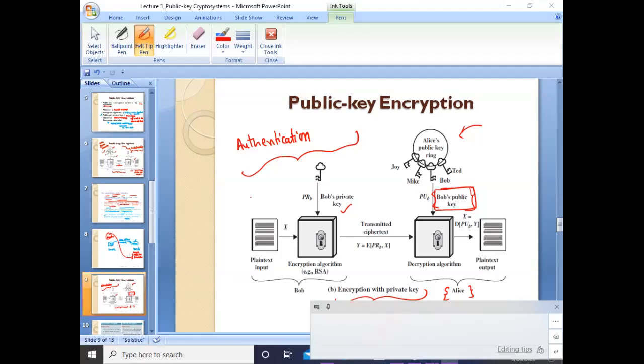Sir, how do we generate 2 keys for one text? Which one? The private and public key. You said so, sir. For one text there will be 2 keys. How is it possible, sir?